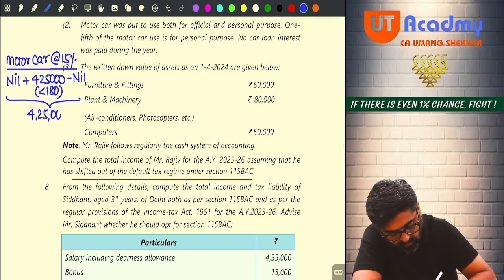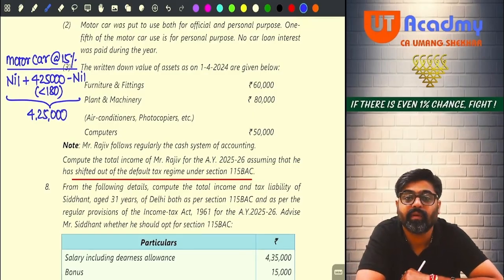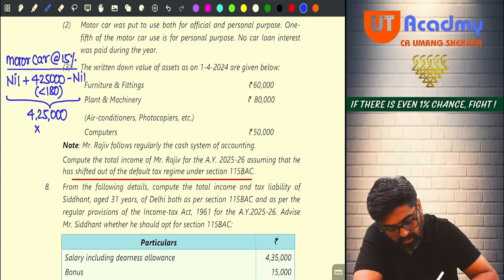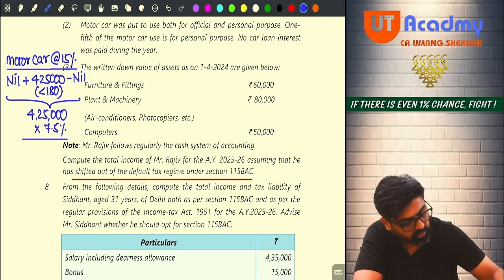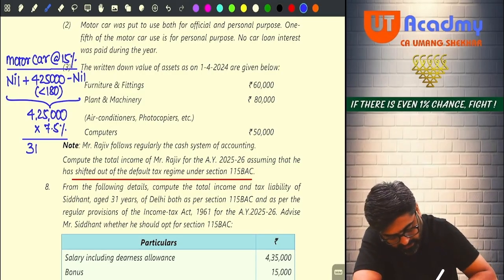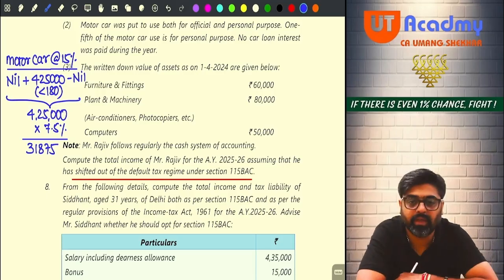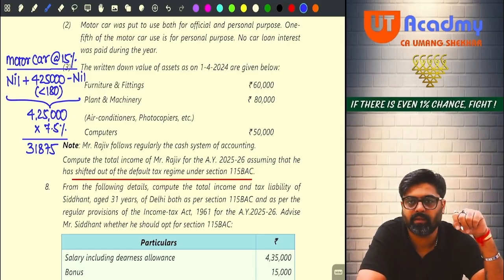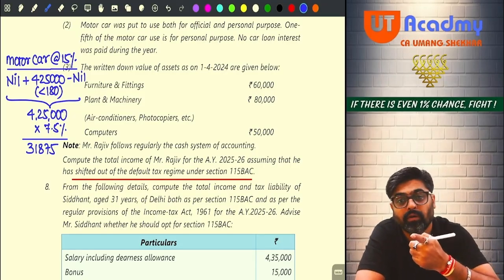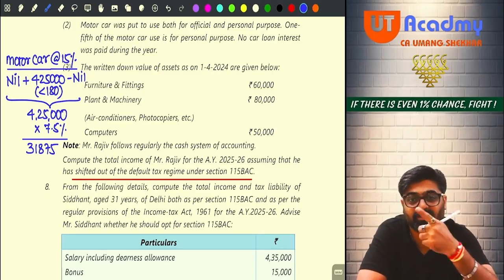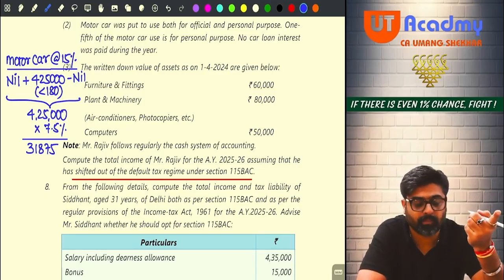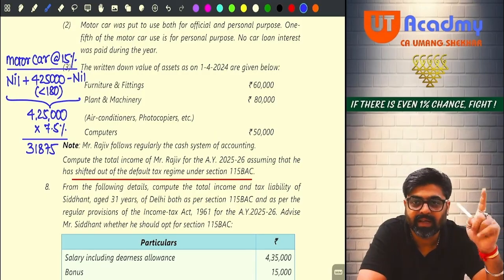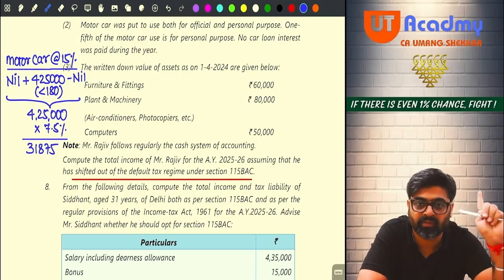4,25,000. On that, will you calculate depreciation? How much rate? Half rate. Only 7.5%. Yes or no? So 4,25,000 into 7.5% will give you 31,875. See, this entire depreciation would have been allowed as a deduction under the PGBP head if the motor car was used only for business or profession. But since this motor car is used for personal purpose also to the extent of 1/5, can I say out of this, 1/5 will not be allowed, only 4/5 will be allowed?